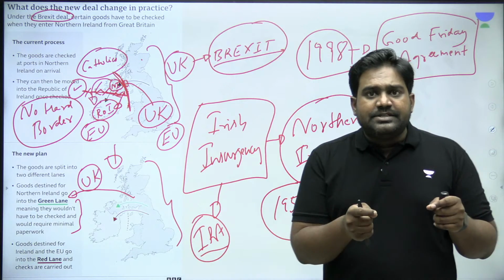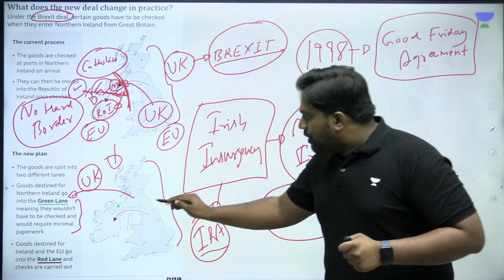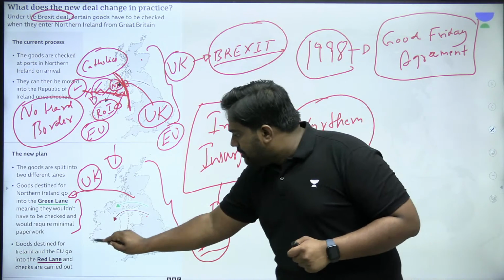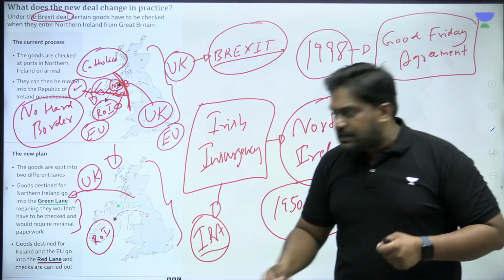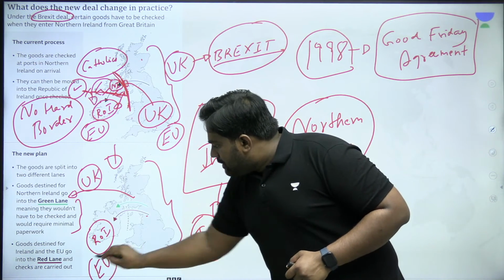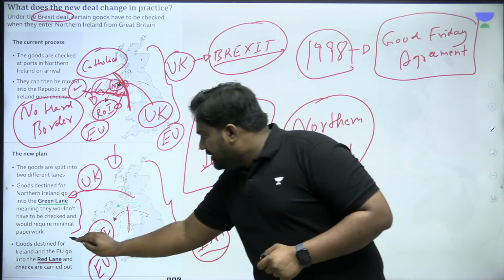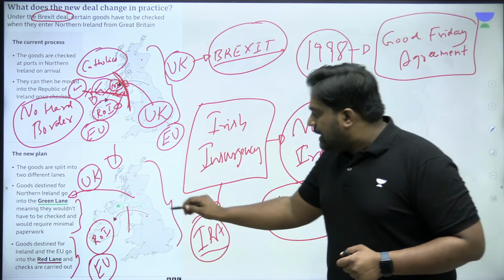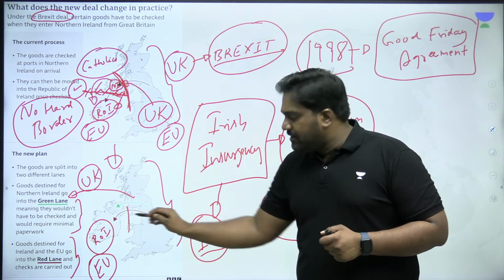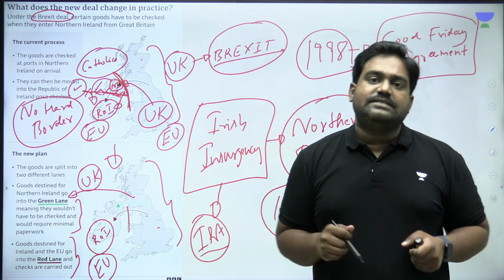So by doing this, UK's sovereignty and its economic sovereignty was protected. But those goods which are destined to enter the Republic of Ireland, which is an EU market, right? They will be sent through the red channel. So in the red channel, the security checks and immigration checks will take place, and only these goods moving from UK to the Republic of Ireland will be taxed according to existing tariffs.